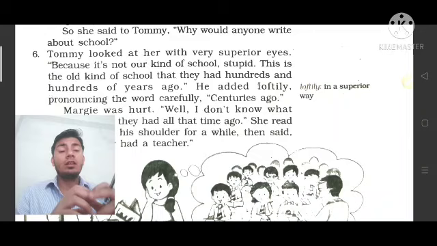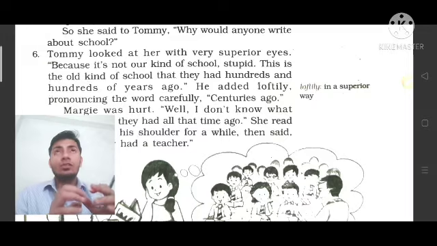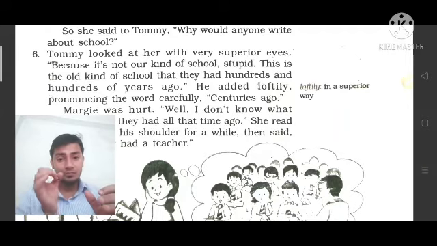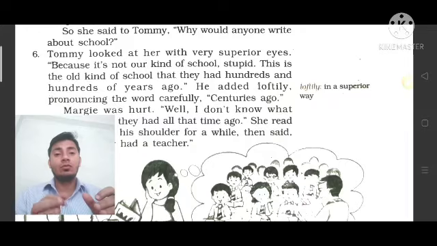तो क्या बताता है वह, यानी जब मैगी कहती है कोई भी व्यक्ति स्कूल के बारे में क्यों लिखता है, तो on this question when Maggie asked her brother why anybody writes about school, what is the reason behind it, so very first he looked towards her. It means Tommy looked towards her. She was inspecting her in superior eyes, and after that he tells the reason also. So what was the reason? He tells that because it is not our kind of school, stupid.